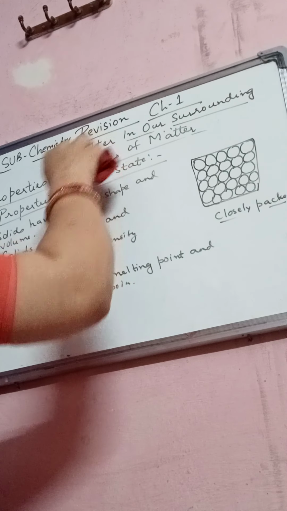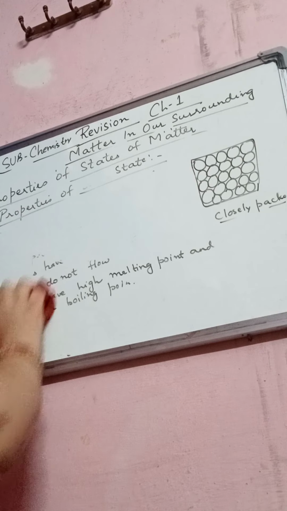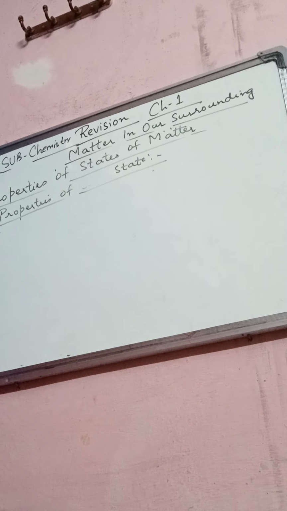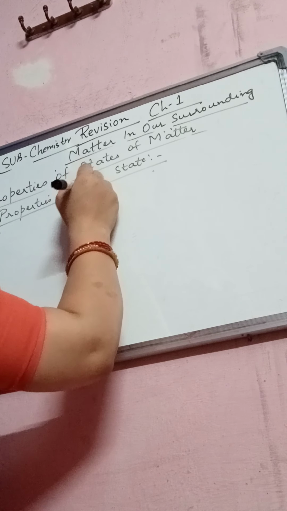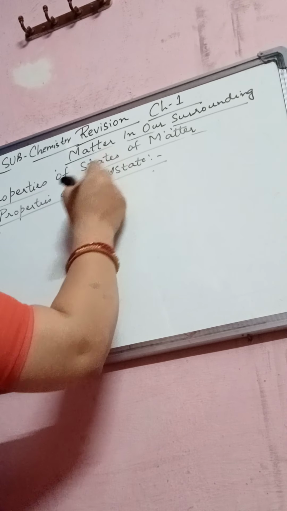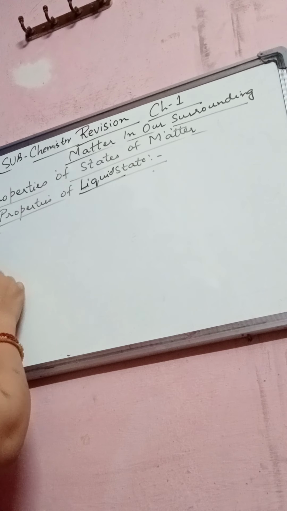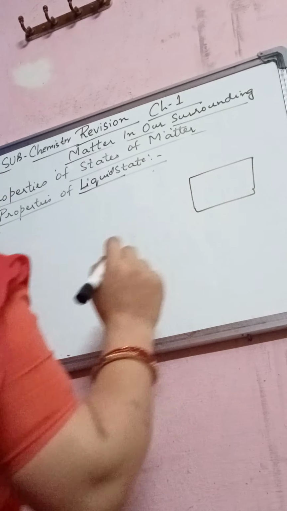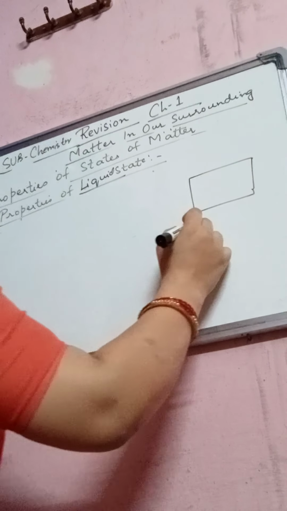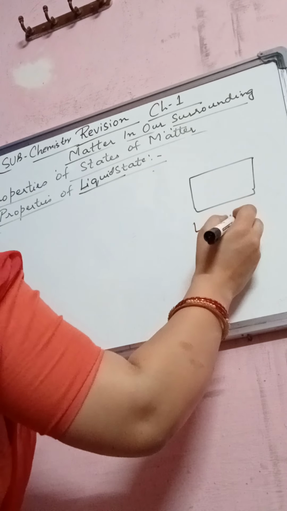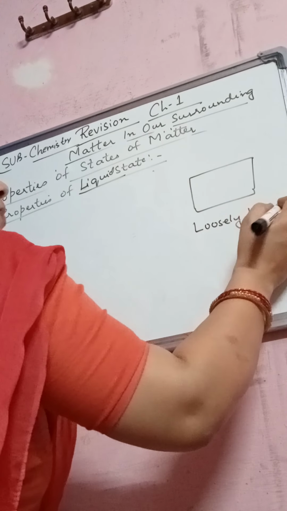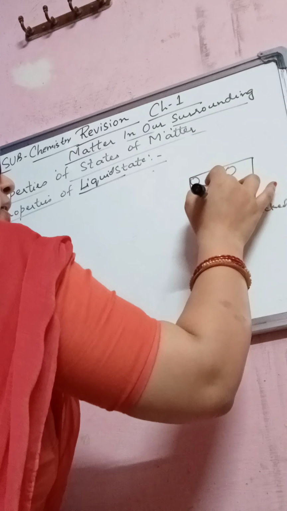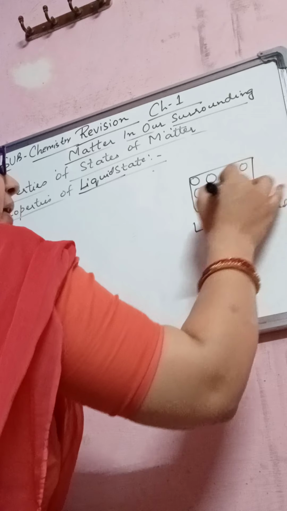Properties of liquid state. In comparison to solids, they have a little space in between the particles. Look at this figure of the liquid state. The particles in a liquid are loosely packed. Loosely packed means there is a little bit of space as compared to solids.